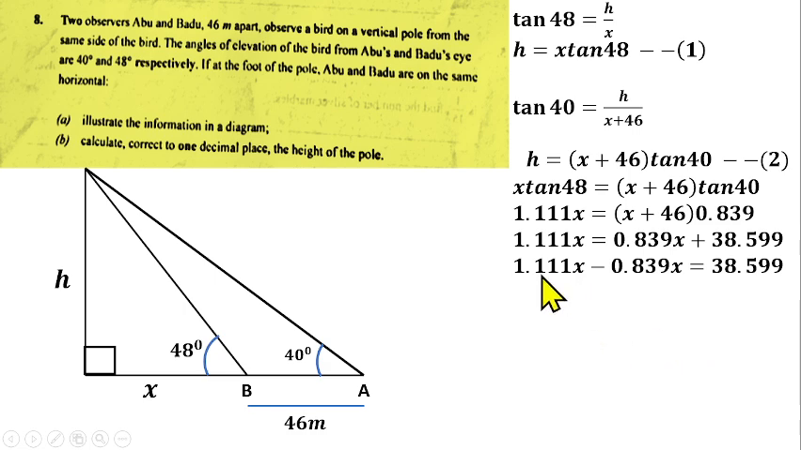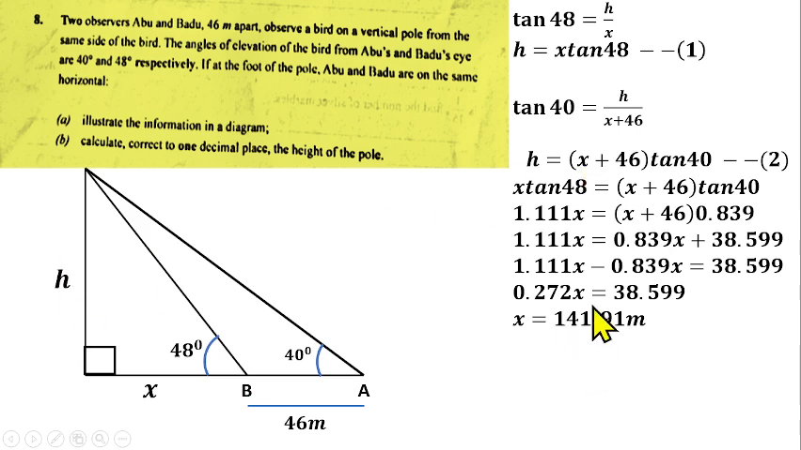Then from there we can subtract this from this, so that should give us 0.272x equals to this. You can divide both sides by 0.272, so x will be equal to 141.91 meters. So that's the value of our x, but that's not what you have to find. You have to find the value of the height.